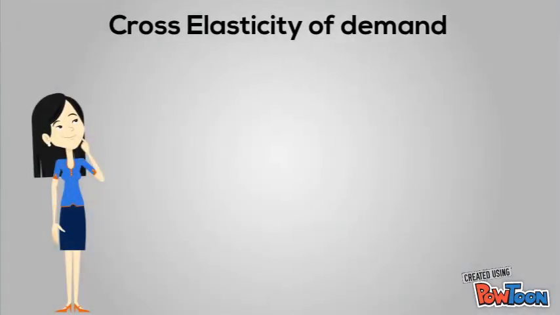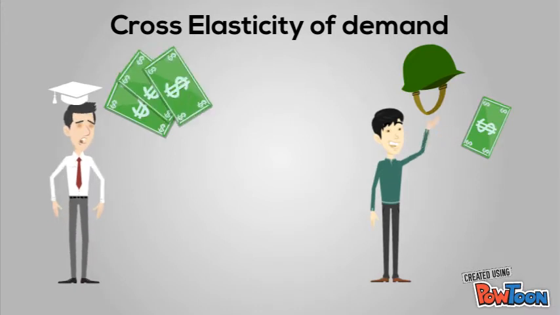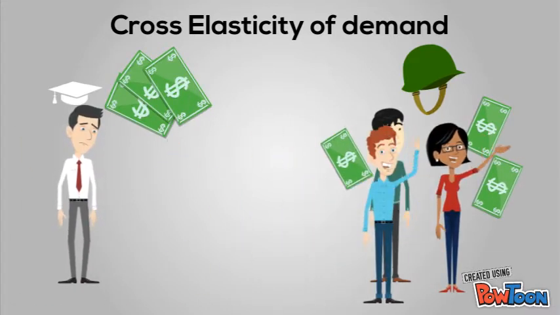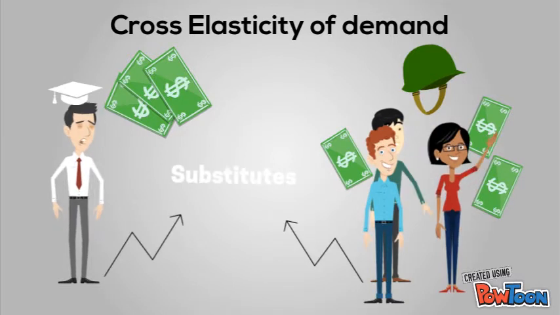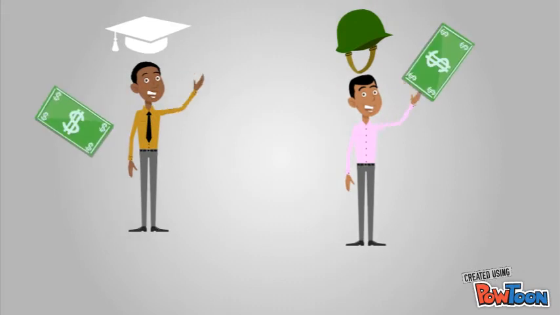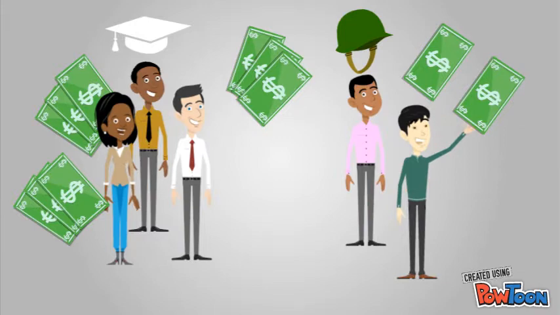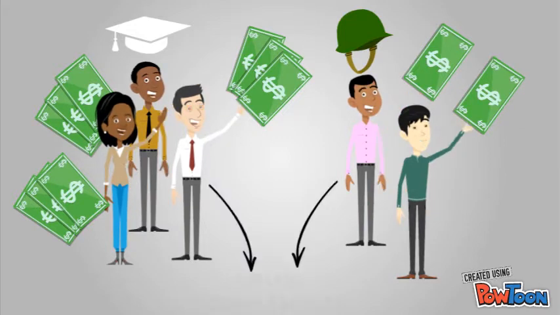To understand the cross elasticity of labor demand, let's look at an example. If the wage of skilled workers increases, and the employer hires more unskilled labor, then we clearly know that they are substitutes. On the other hand, when the price of skilled workers increases and the employer hires fewer unskilled workers, in this case, the factors are gross complements.